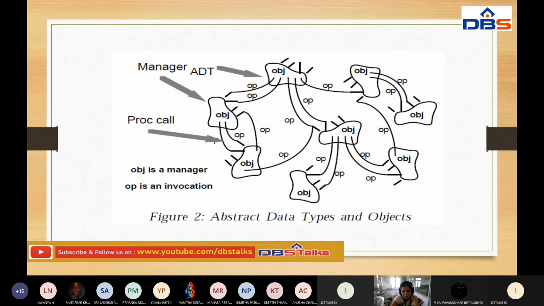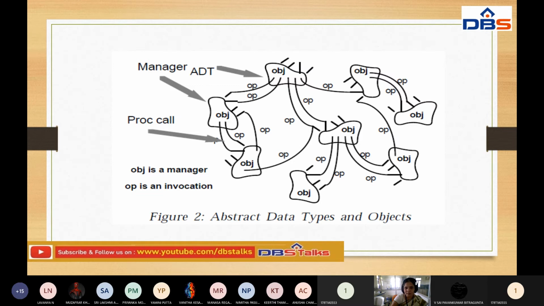They can process something in the form of operations. OP is nothing but operations, either implicit or explicit. OBJ is a manager, the object manager. OP is an invocation, either implicit invocation or explicit invocation. They perform some operations between the objects. So that is the ADT. This is the object. This is the manager, and this manager is organizing the objects.